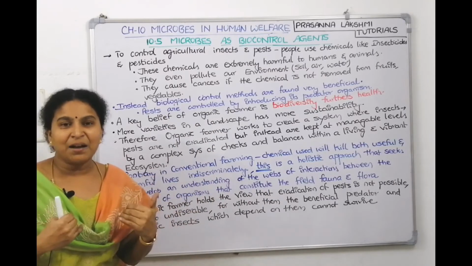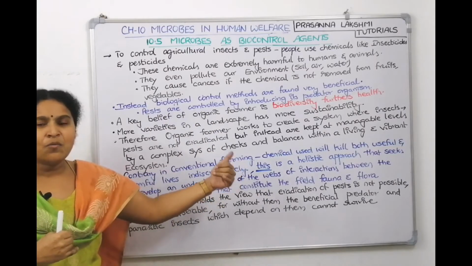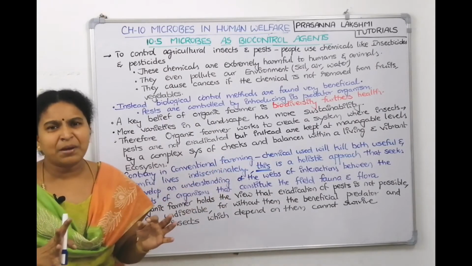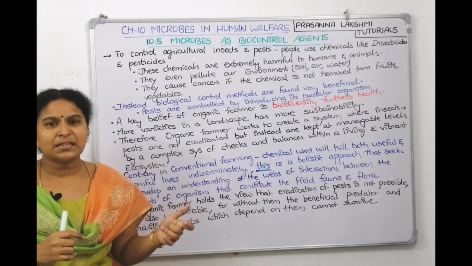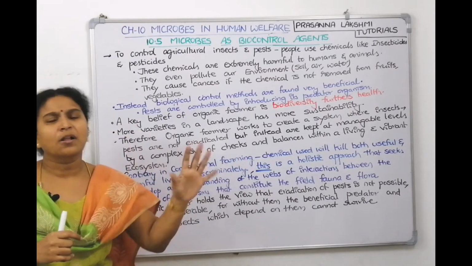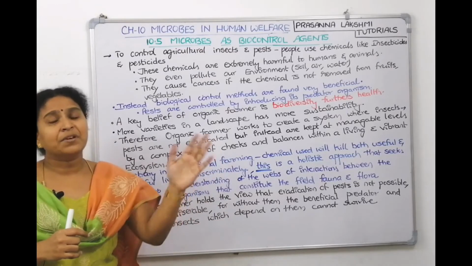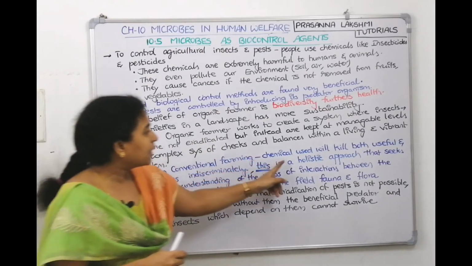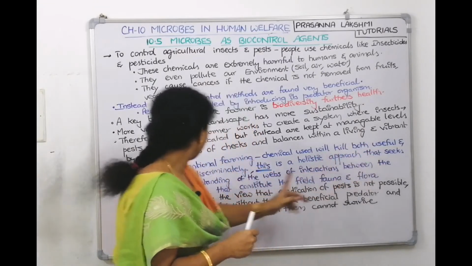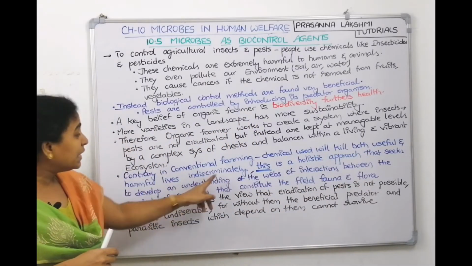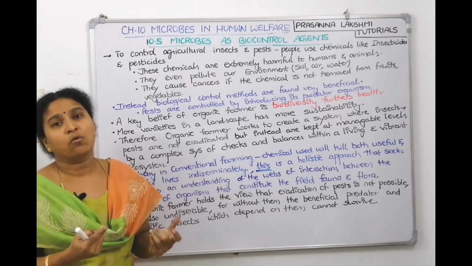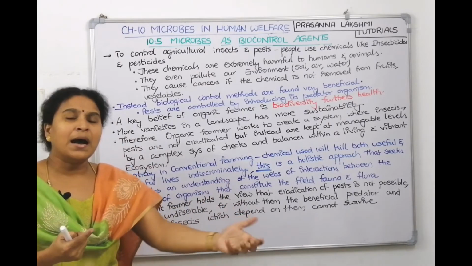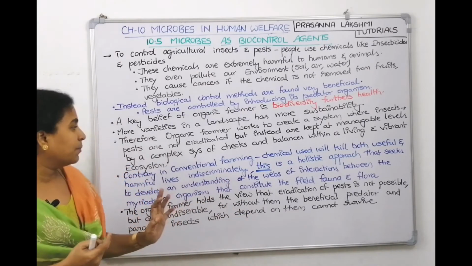If you think of our mindset, what will the conventional farmer do? He doesn't have any mercy. He applies pesticide, insecticide, which kills all the pests, which kills all the insects. Whether it is harmful or useful, it doesn't know, right? So in conventional farming, chemicals will kill both useful and harmful lives indiscriminately. It doesn't know whether it is a useful insect or a harmful insect. If you spray it, the insect will die.